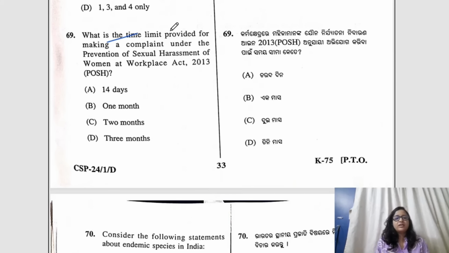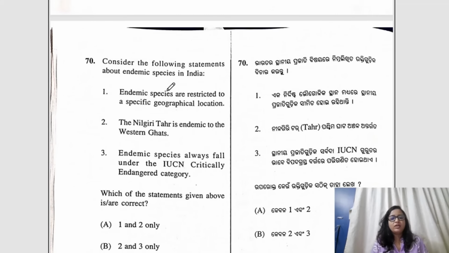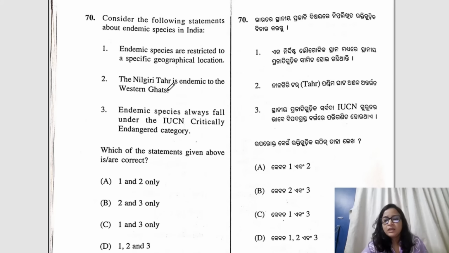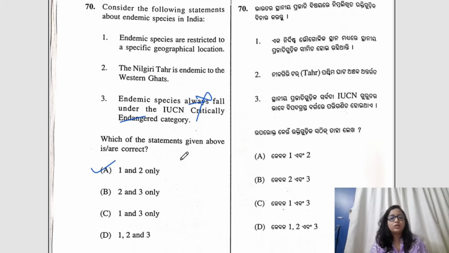Question number 69. What is the time limit provided for making a complaint regarding sexual harassment under the Prevention of Sexual Harassment at Workplace Act 2013 or POSH? The correct answer would be D, 3 months. Okay. Question number 70. Consider the following statements about endemic species in India. Here, the correct answer would be A, 1 and 2, because endemic species always fall under the IUCN critical. No, absolutely not. That is not the case.